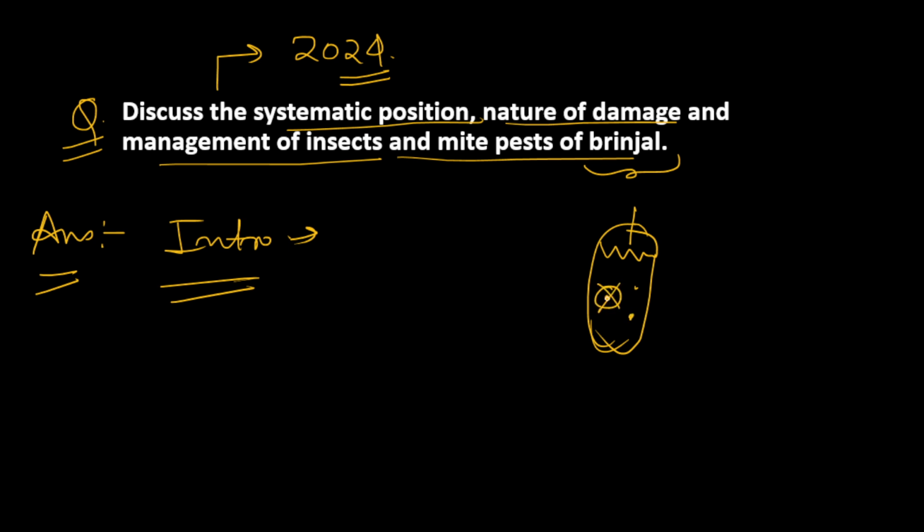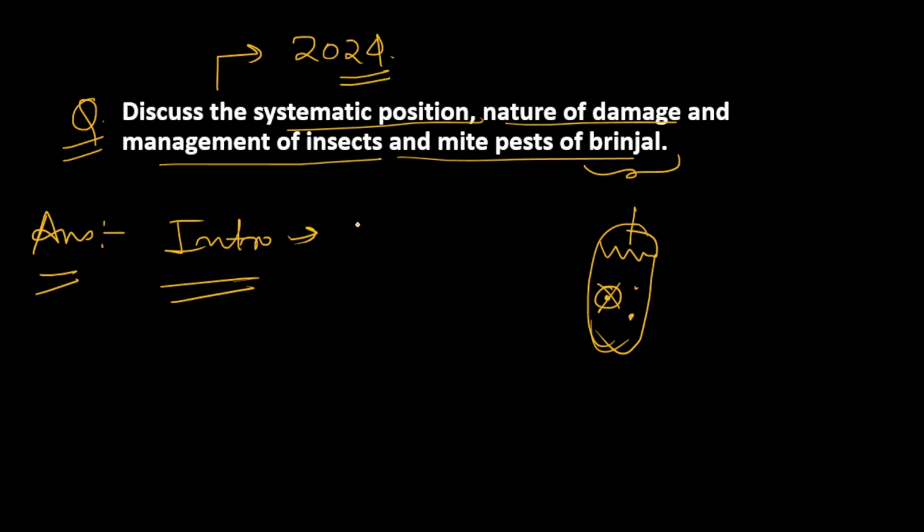If there are some black holes or black marks in brinjal, we reject them, because we know whenever we cut this brinjal, some kind of pest or insect will come out from it. That is why it is a highly affected vegetable when it comes to insect and pest attack, and this is why this question has been asked.